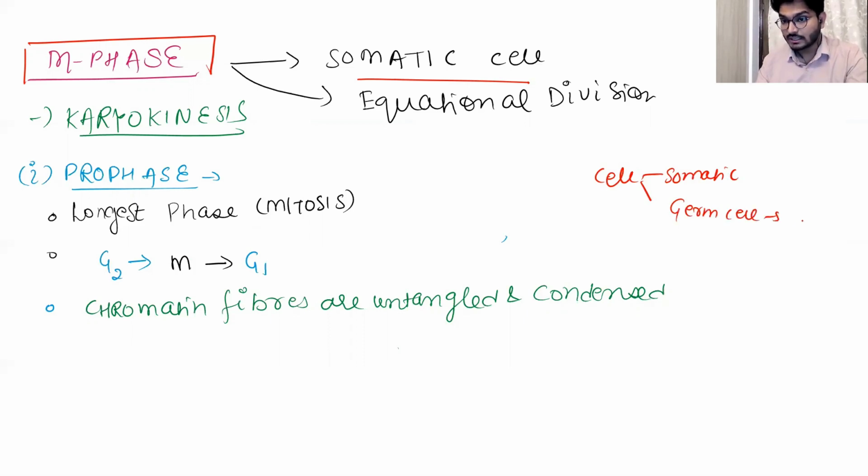Germ cells are the cells which give rise to the ovum, the sperm, the gametes, right? So apart from the germ cells, all cells are your somatic cells, right? In those somatic cells, M phase is going to occur, and this kind of division is known as equational division. What do I mean by equational?